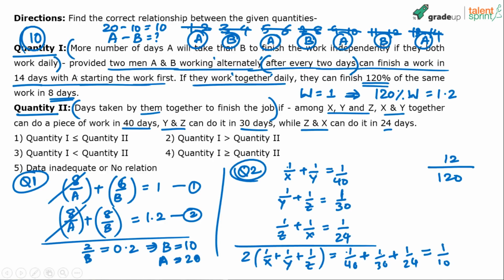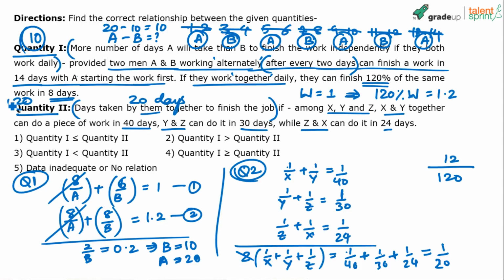Now twice of their capacity is 1 by 10. That means their actual capacity will be how much? 1 by 20. You understand? 2 times of their capacity comes out to be 1 by 10. Actual capacity of all three of them together will be 1 by 20. I mean, taking this 2 in the denominator, 1 by 20. That means the total capacity working together is 1 by 20. So how many days will they take? 20 days. So the number of days taken by them to finish the job is 20 days.